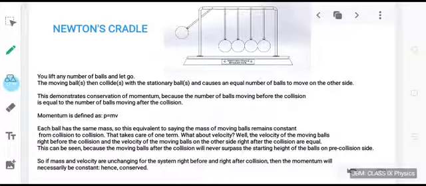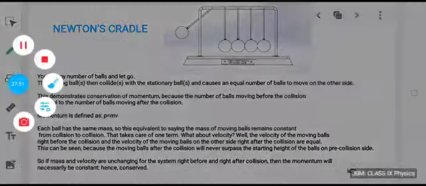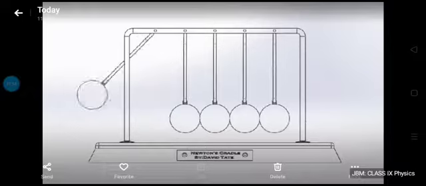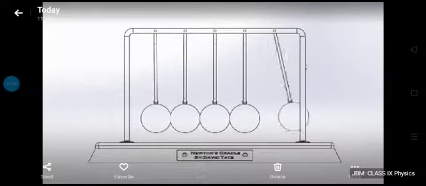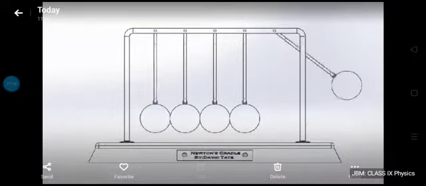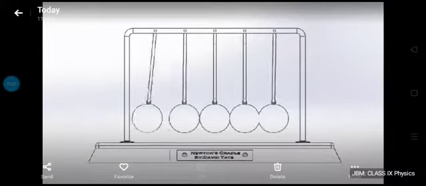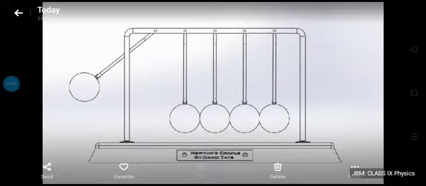Now we can understand how the law of conservation of momentum can be understood with the help of Newton's cradle. You have already seen what a Newton's cradle is in the introduction part of this lesson. Let me show you the Newton's cradle again. So this is a Newton's cradle. How does it help in understanding the law of conservation of momentum? Just observe this carefully.